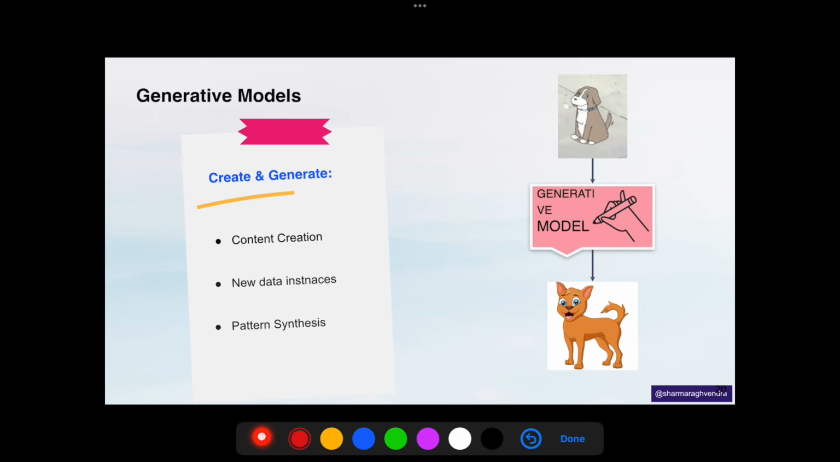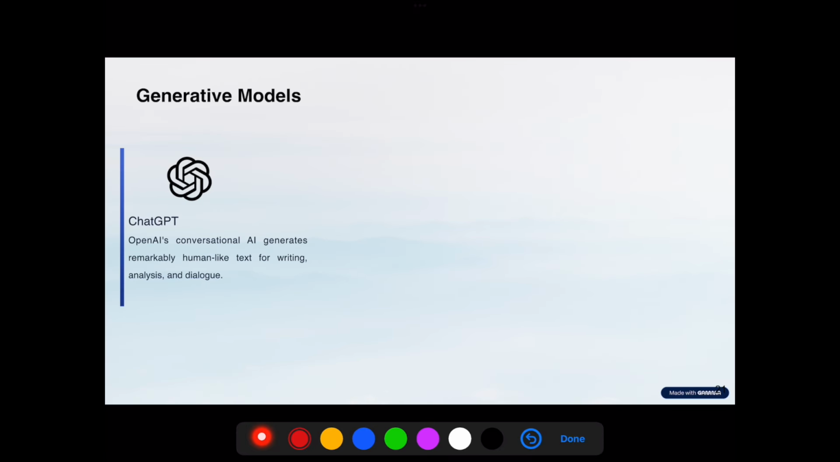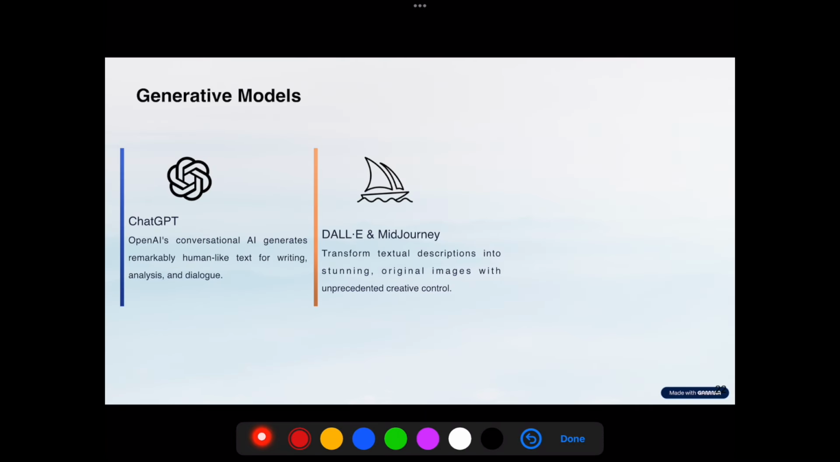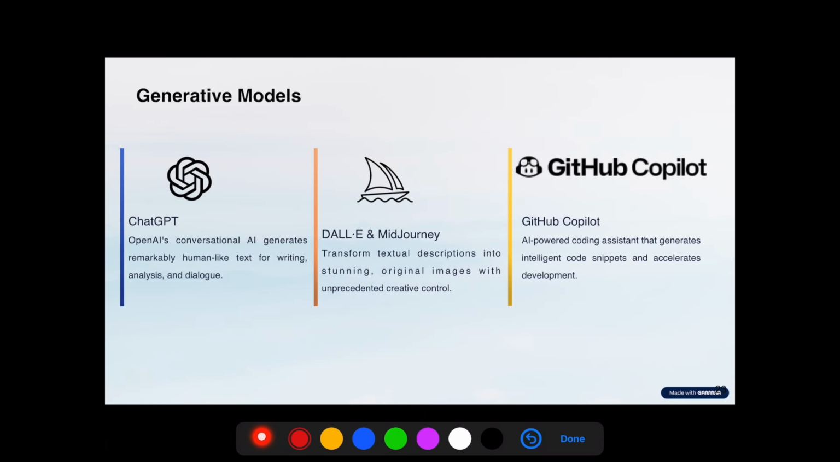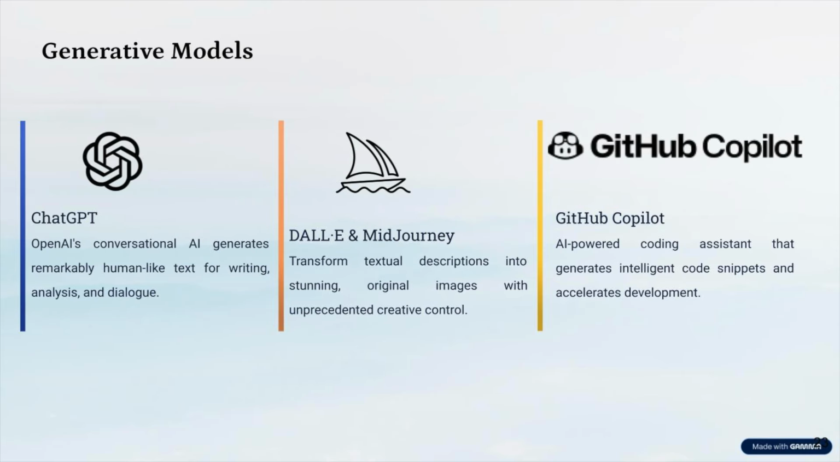Like when an image of a dog or cat or a car is passed to a model, it can generate a new image of a dog that may never have existed. Examples include ChatGPT for text, DALL-E and Midjourney for creation of images, and GitHub Copilot for code. These systems do not just retrieve data, they generate new ideas from what they have learned.